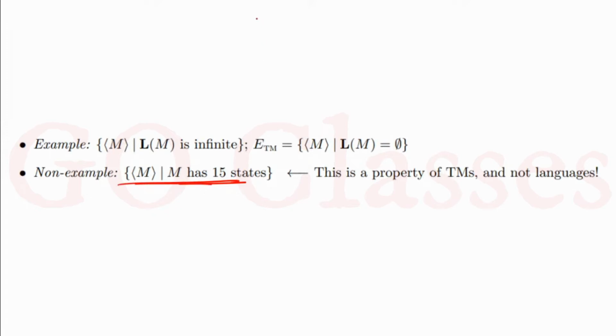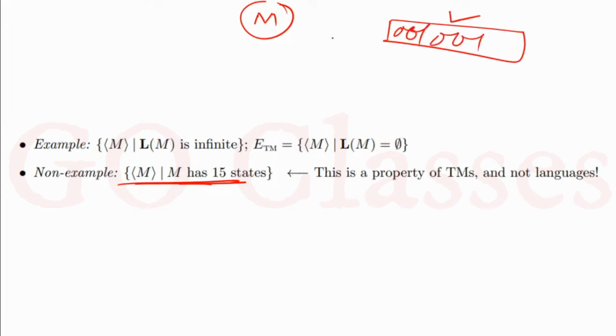Why is this decidable? Because for this Turing machine, if I give you some binary string, and because I have done the encoding, I can just read the encoding and see how many states are there. Are you getting the point?